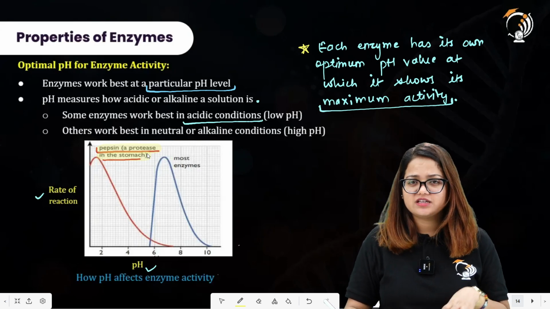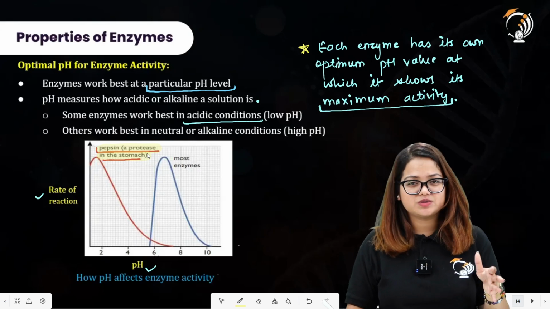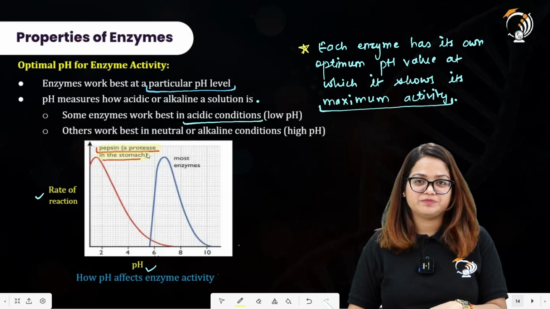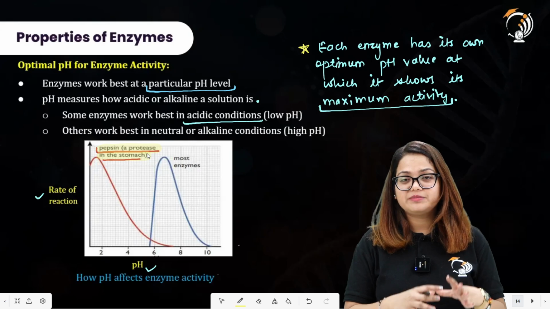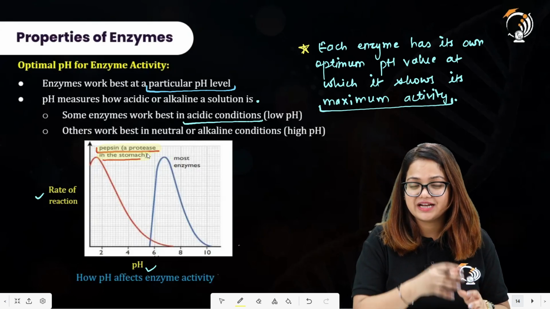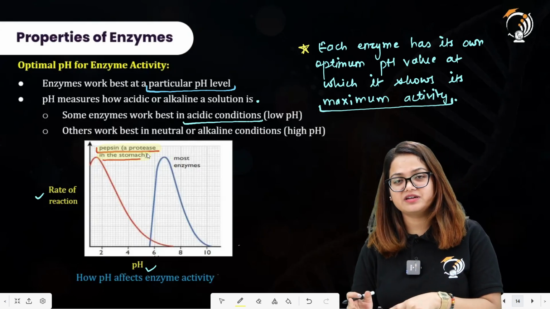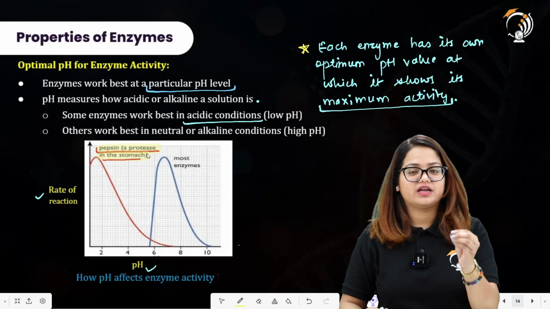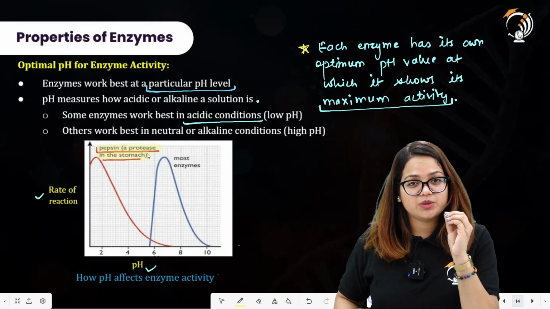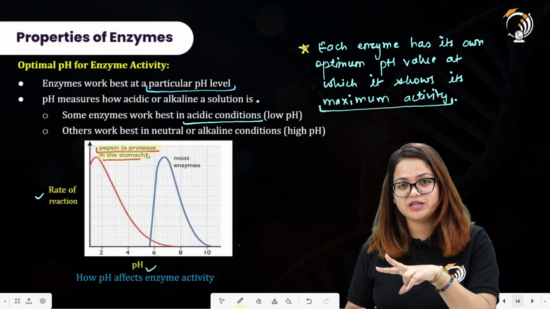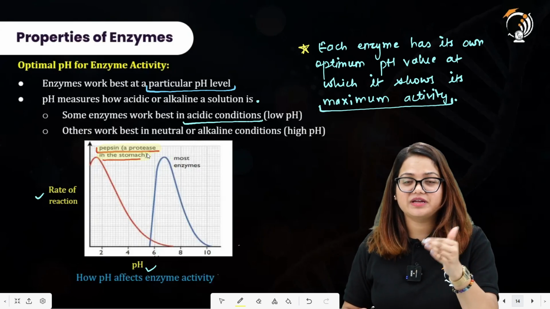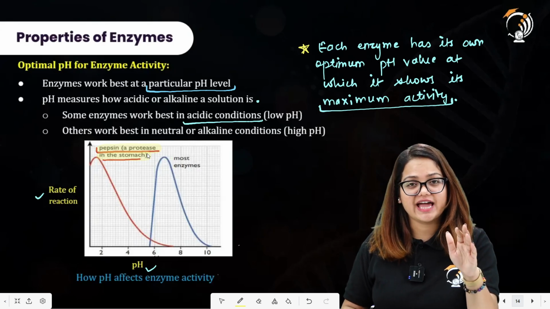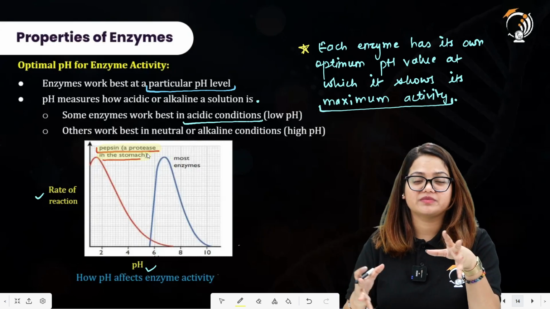It also has another function: it kills the microbes. We are going to study the HCl, that is the hydrochloric acid, in the digestion of human beings as well. For now we can consider that the protein digesting enzyme pepsin, which is present in the stomach, works at a highly acidic pH, that means a low pH value, at which it has great activity.